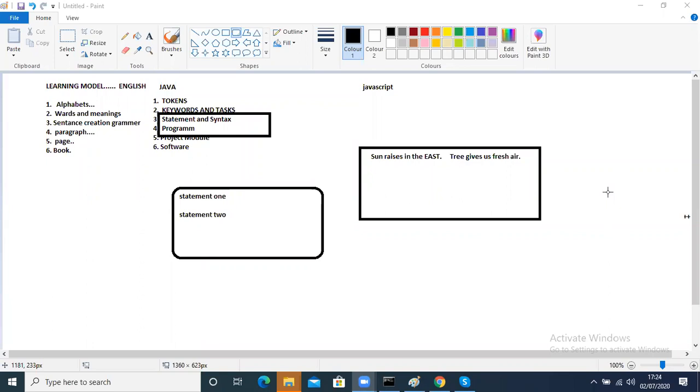A collection of keywords becomes statements and syntax. A collection of statements and syntax writes a program. And then a collection of programs becomes a project module, and then project modules become a software.